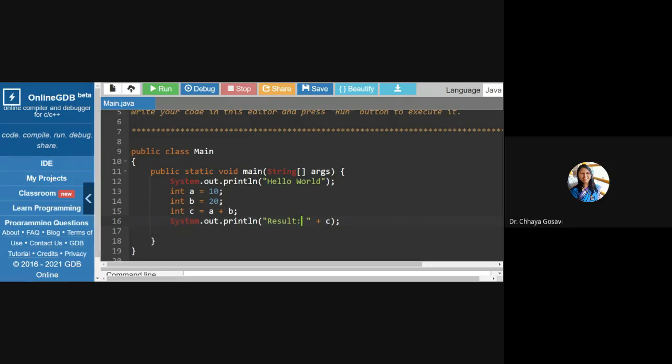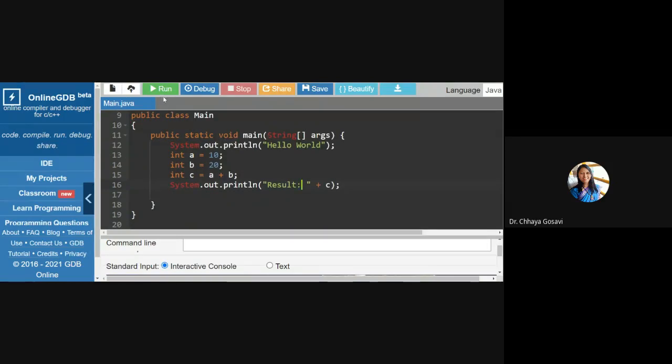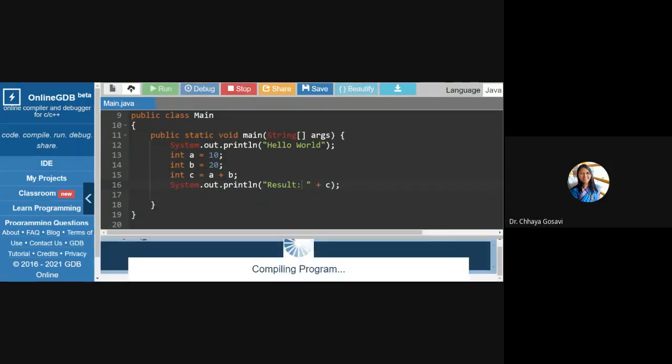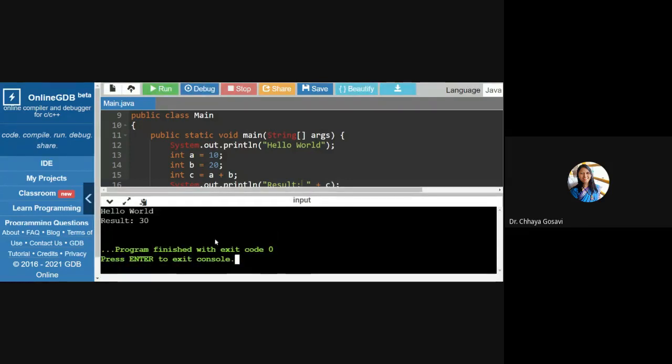Here there is no need to give %d, %f like we used to give in C or C++. Now just run here. So here you are getting result 30.